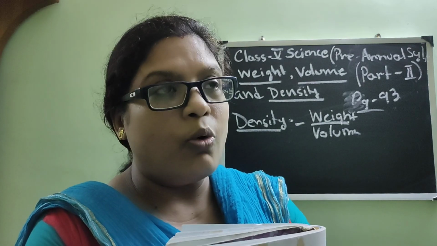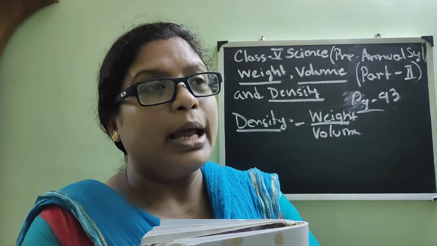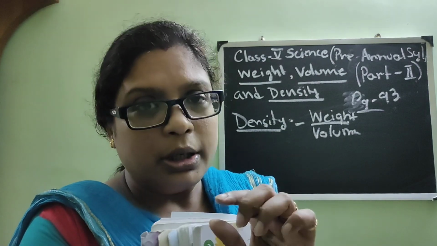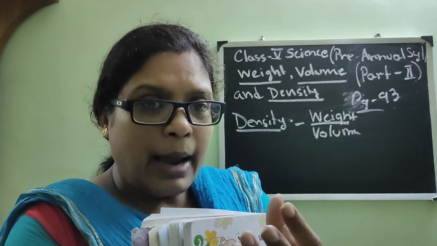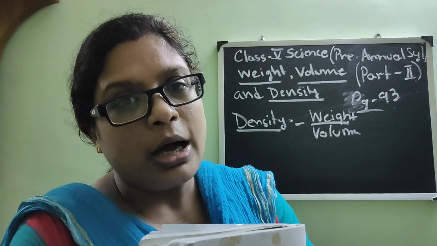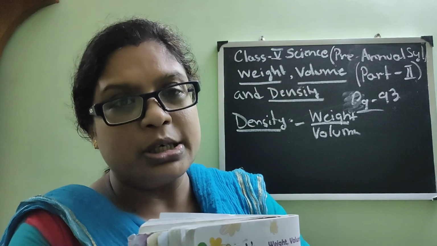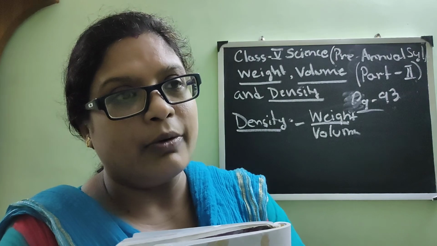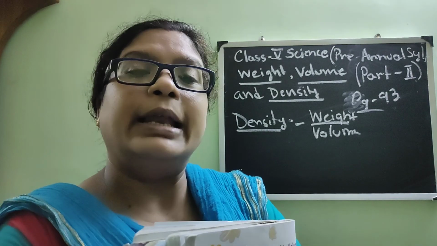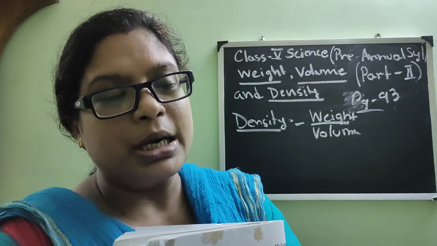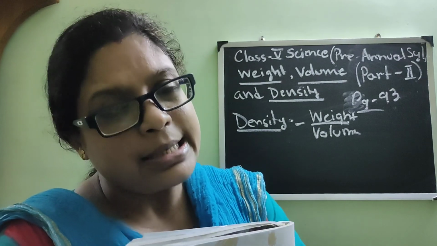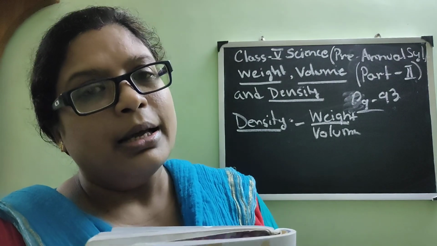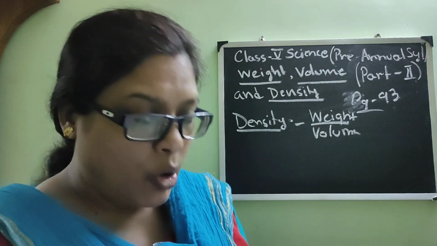You can do it in your home as well if you want. If you take a glass and put a thermocol ball in it, what will you see? It is floating, isn't it? But if you take a stone, a pebble, stone chips, what will you see? It is drowning, or sinking, in the water. Now it depends on the density of the particular object. If it sinks, it is of more density, and if it floats, then it is less dense than the water.